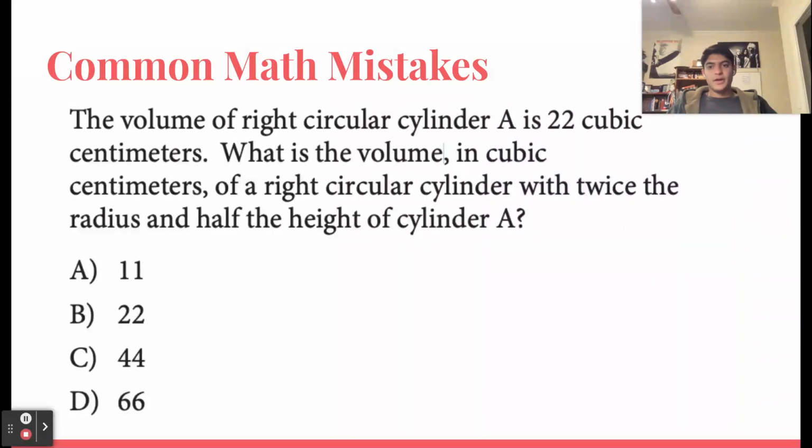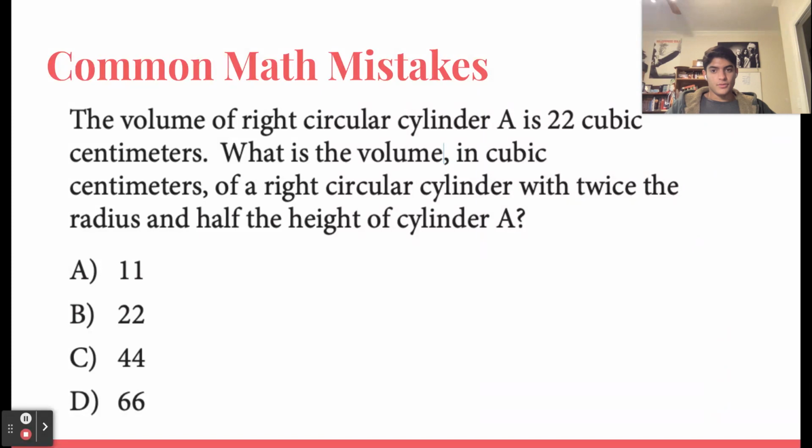So an example question: if I have a right cylinder with a volume of 22 cubic centimeters, and then I make another right circular cylinder with twice the radius and half the height of this cylinder, then the volume will be different, but it will not be scaled the same as the dimensions are. It's going to be scaled differently.